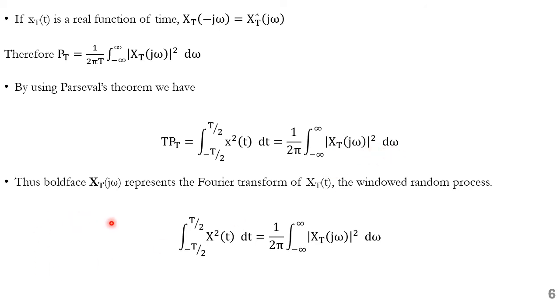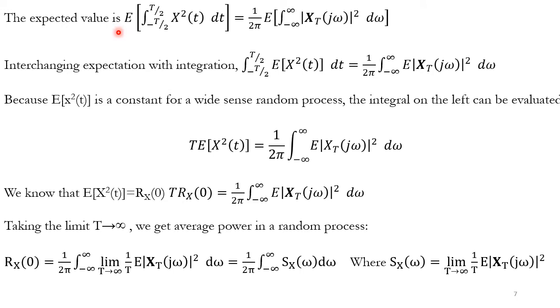So we can write here that the integral of minus T by 2 to T by 2 x square of t dt is equal to 1 over 2 pi integral of minus infinity to infinity modulus of x_T of j omega whole square d omega. Therefore, we can write the expectation of the integral of x square of t dt over the period minus T by 2 to T by 2 is equal to 1 over 2 pi expectation of the integral of minus infinity to infinity modulus of x_T of j omega whole square.